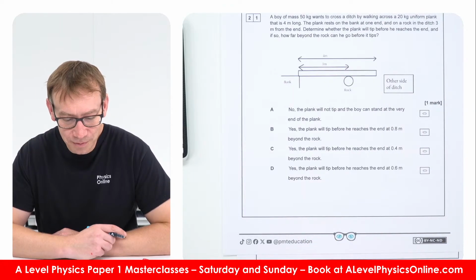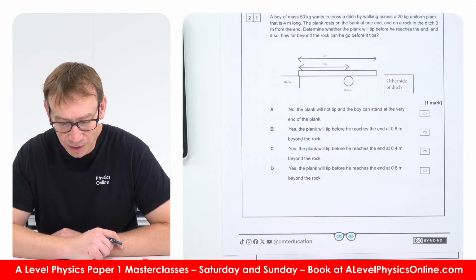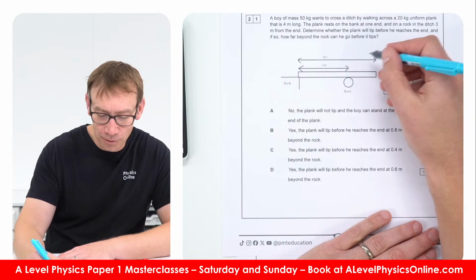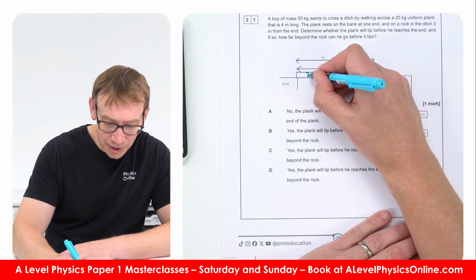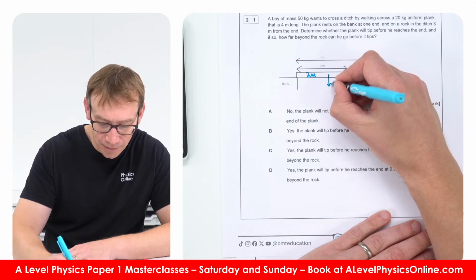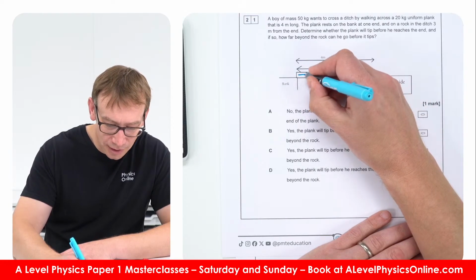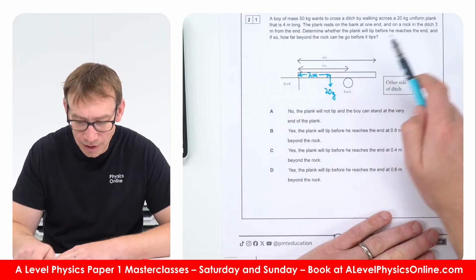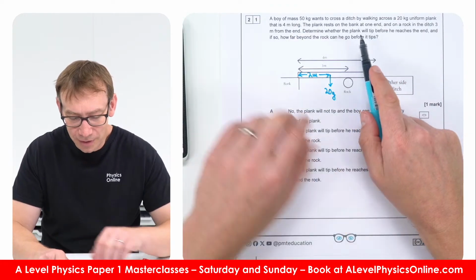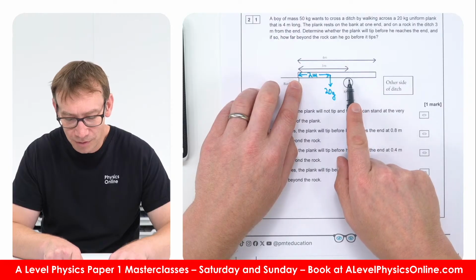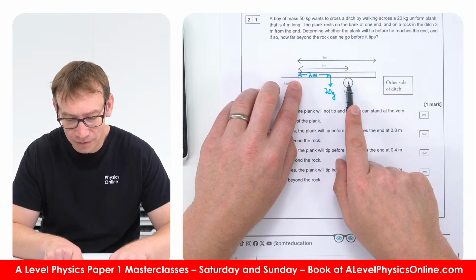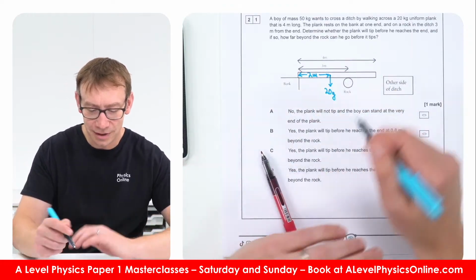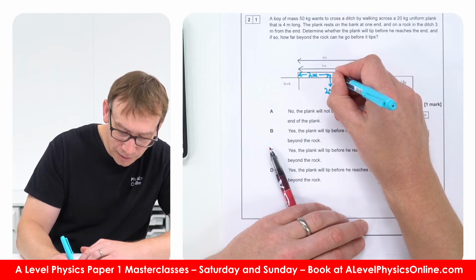A boy of mass 50 kilograms wants to cross a ditch by walking along a 20 kilogram uniform plank. So if that's 4 meters, at a distance of 2 meters there's going to be 20 kilograms, so 20 g acting at 2 meters. The plank rests on the bank at one end and on the rock in the ditch 3 meters along. Determine whether the plank will tip before he reaches the end and how far. So I guess if that's 2 meters from that end, that's also going to be 1 meter from here.